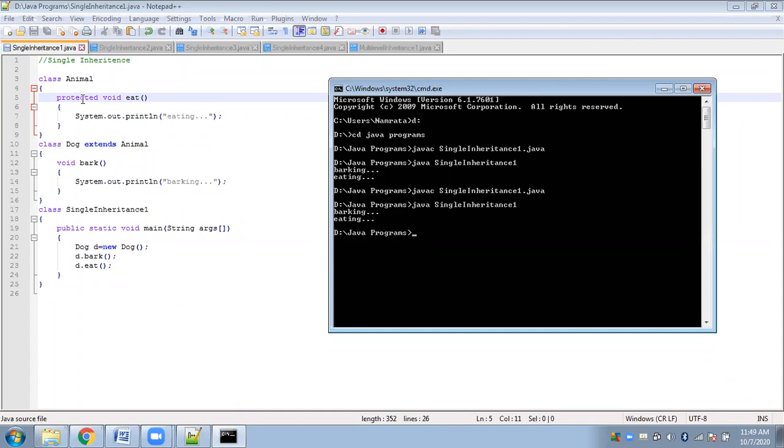Since this is protected, no other class can access it. Suppose you have another child class of the Dog class, and that child class wants to inherit the Dog class. In that case, that particular class will have no access to this. So it is just for one time inheritance. Protected members can be inherited only by the immediate child class. Please remember this, protected members can be inherited only by the immediate child class and by no other classes.